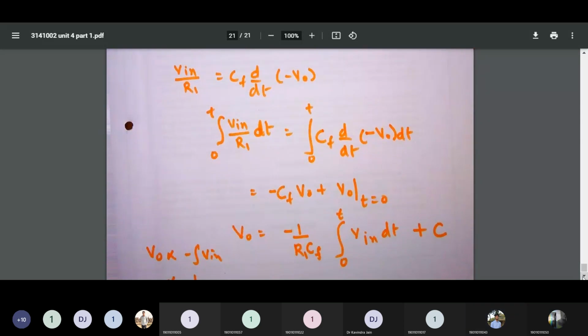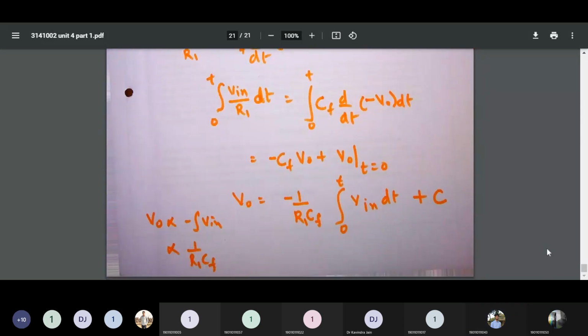Yes, sir. So we get the final equation: my output voltage is directly proportional to 1 upon R1 into Cf. That is what the derivation and integration part is all about. I hope you are able to understand.